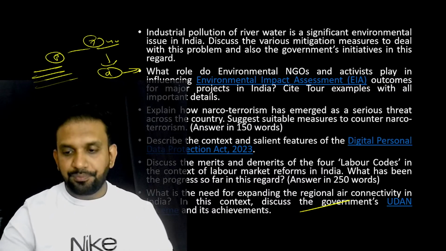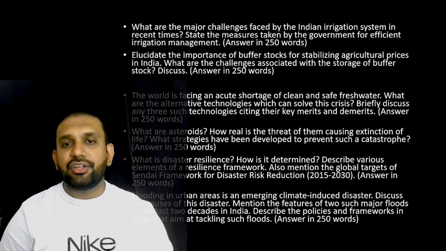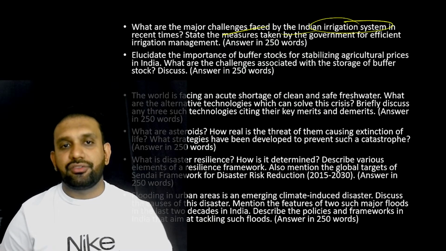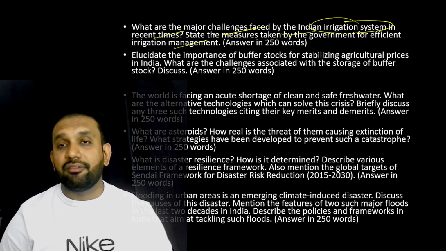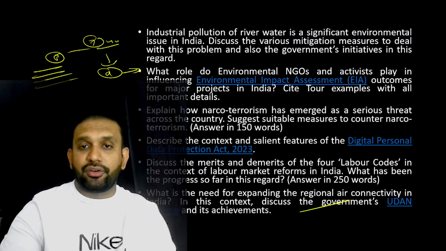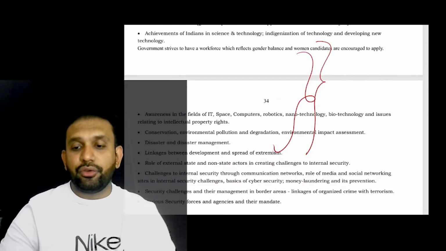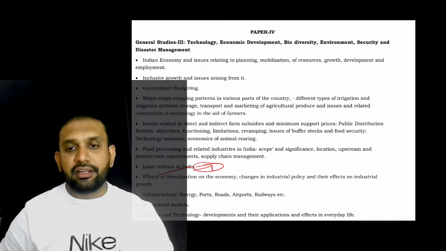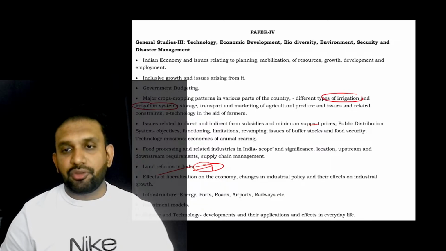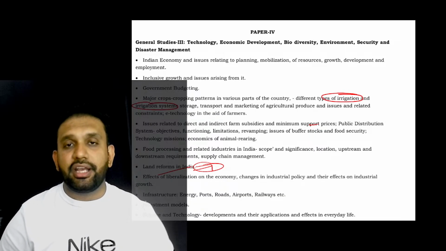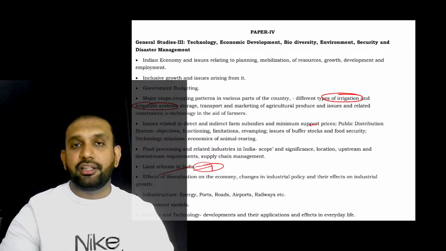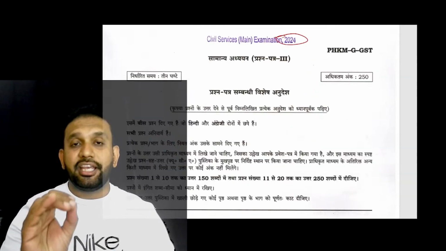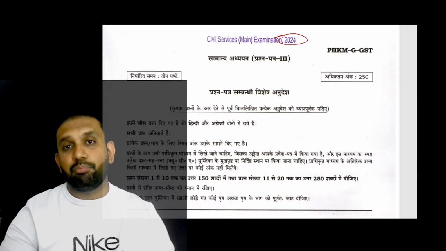Okay, now what are the major challenges faced by the Indian irrigation system? Whether this is there in our syllabus or not, let us see. As I have told you yesterday that this is explicitly mentioned, very clearly mentioned, irrigation related aspects. So you can see the irrigation system, you can see different types of irrigation. So a direct question has come from what? Syllabus only in the mains 2024. The same thing happened in the 2023 mains also.